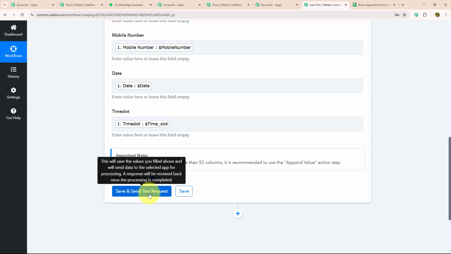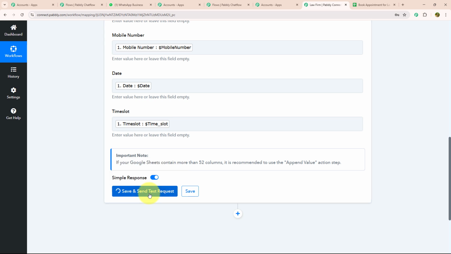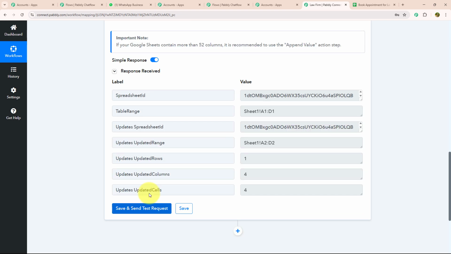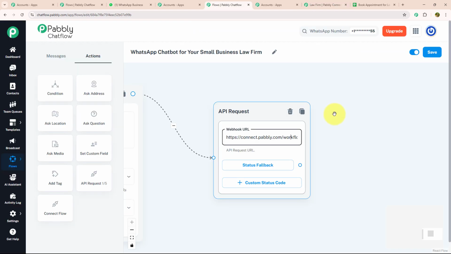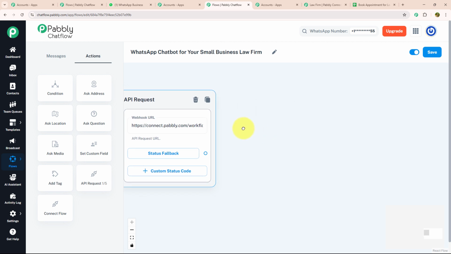Now after that I'm going to save and send test request. This will save the values you filled above and will send data to the selected app for processing. A response will be received back once the process is completed. As you can see, I got the response. Now as our API request is successfully made, I will send a confirmation message to my customer.